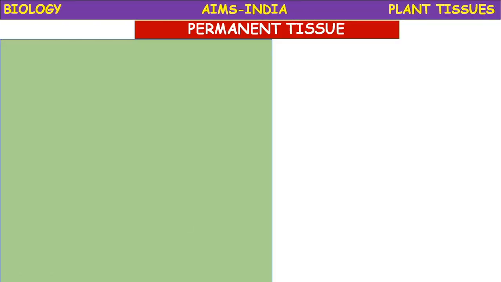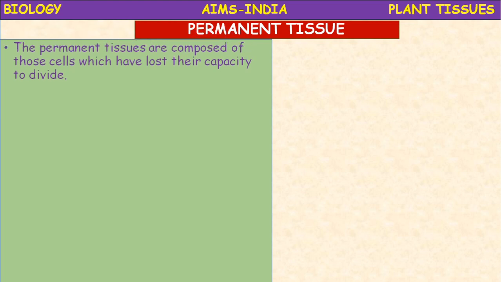So basically the plant tissues are divided into two main types, the temporary tissues and permanent tissues. Temporary tissue is nothing but meristematic tissue, which contains actively dividing cells. Where is the meristematic tissue present? At the growing tips of roots and stem. Now the permanent tissue: meristematic tissue itself is converted into permanent tissue after maturation and differentiation.